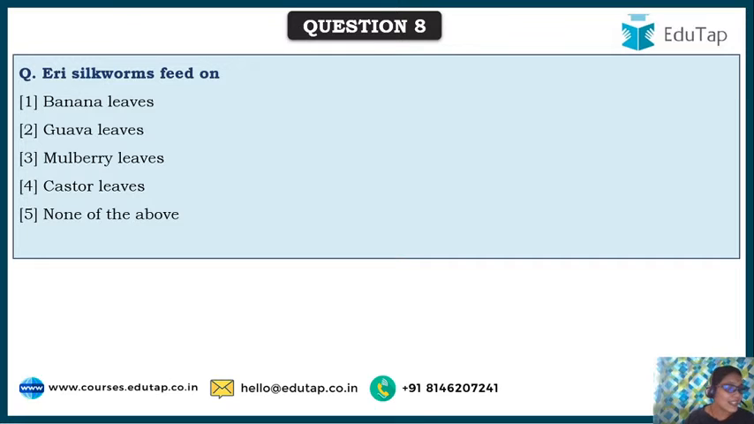Now we are moving on to silkworms. Friends, eri silkworms feed on what? There are various species of silkworms like eri silkworm, muga silkworm, tasar silkworm, oak tasar silkworm, wherein based on the type of silkworm, they feed on various plant materials. Like mulberry silkworms feed on mulberry leaves. Similarly, others feed on others, and based on that, the type of silk secretion also differs. Eri silkworm is one such type, and eri silkworms feed on castor leaves.